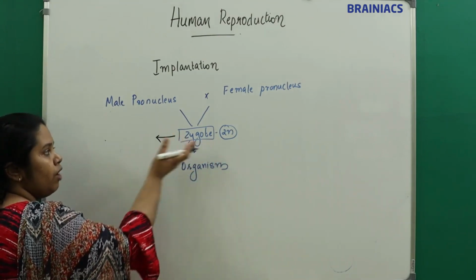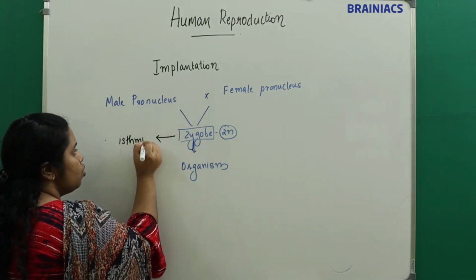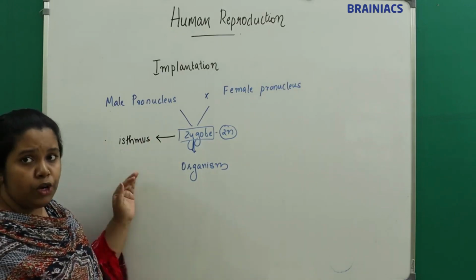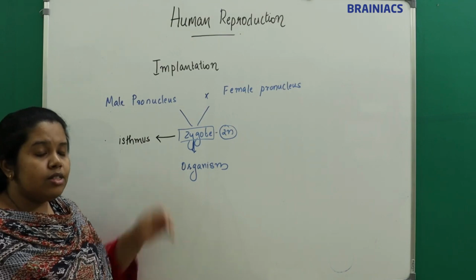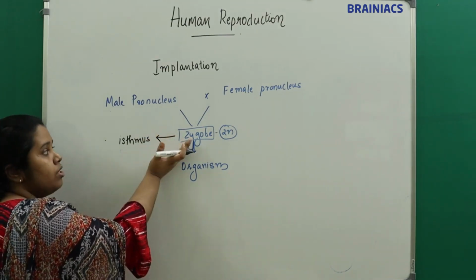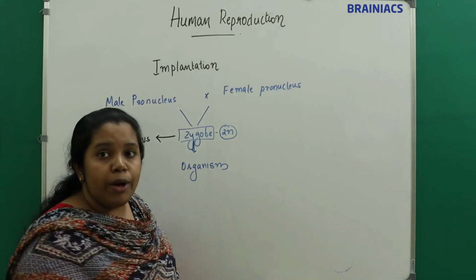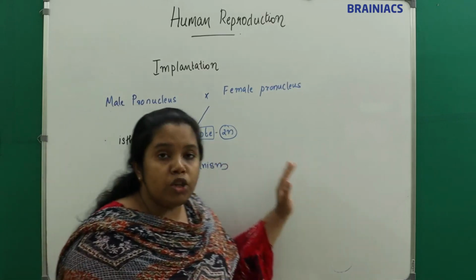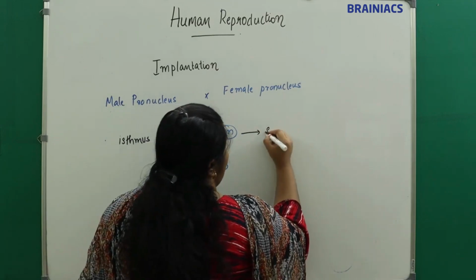From the ampulla, where will it move? It will move to the isthmus, the narrowest part of the fallopian tube. We saw the isthmus when we discussed the female reproductive system. So from the ampulla, the zygote will start moving towards the isthmus. Along with this movement, one more thing happens. What is that? The zygote will start dividing.